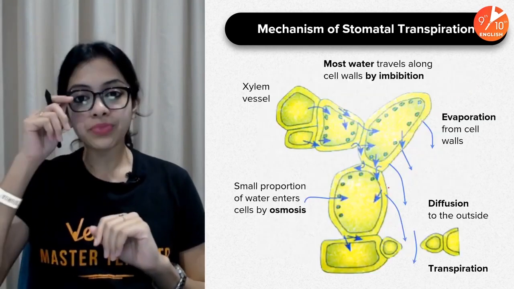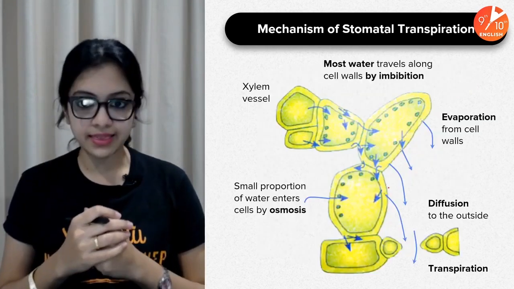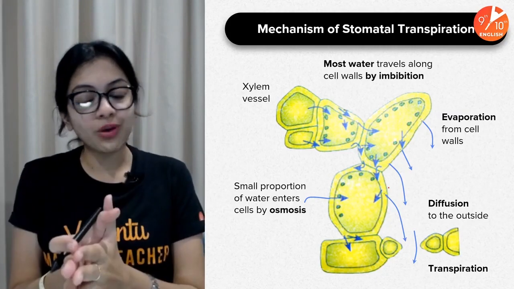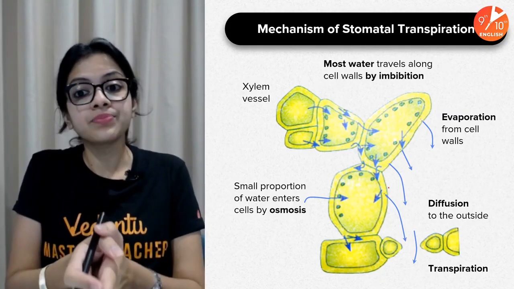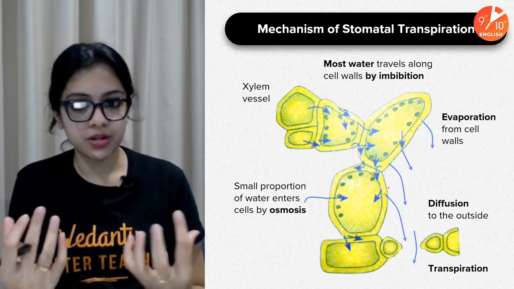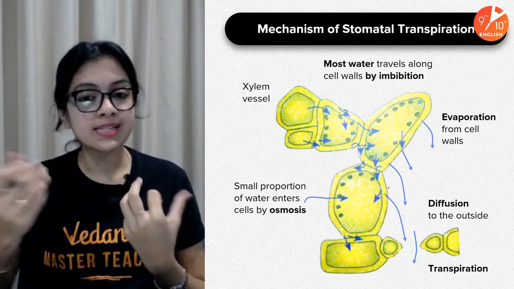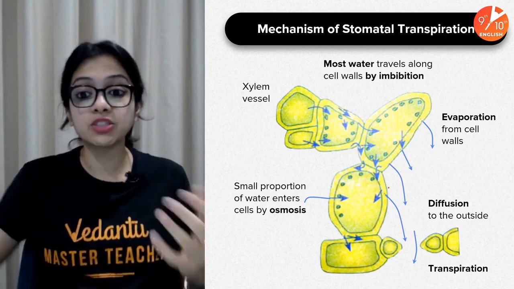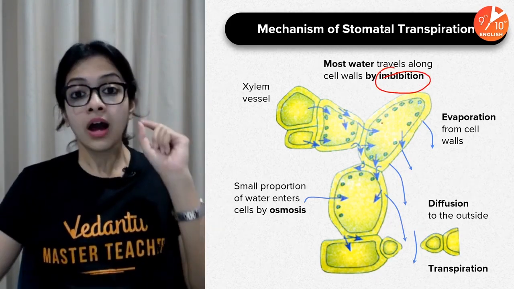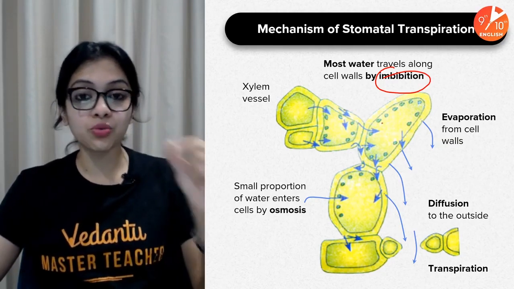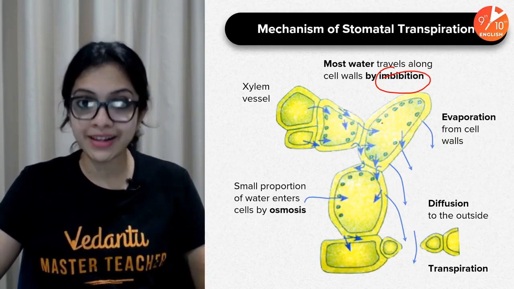Let us now understand this. This is something that you have learned in the previous chapter also, in that most of the water travels along cell walls by different forces, especially by a force called imbibition. Remember the first thing I told you when we started the chapter, absorption by roots.